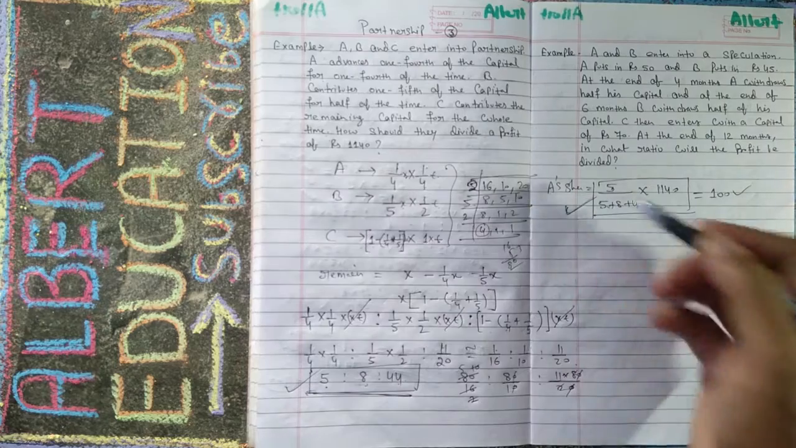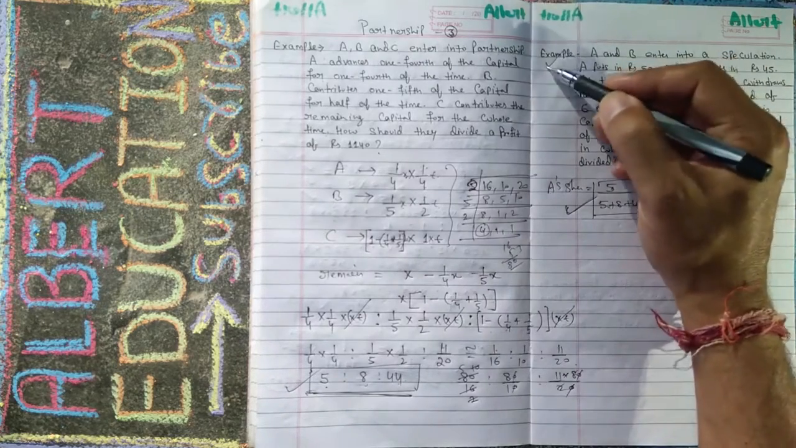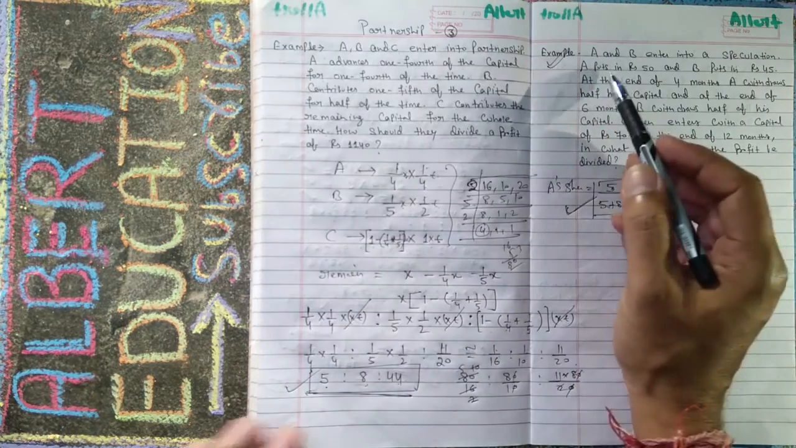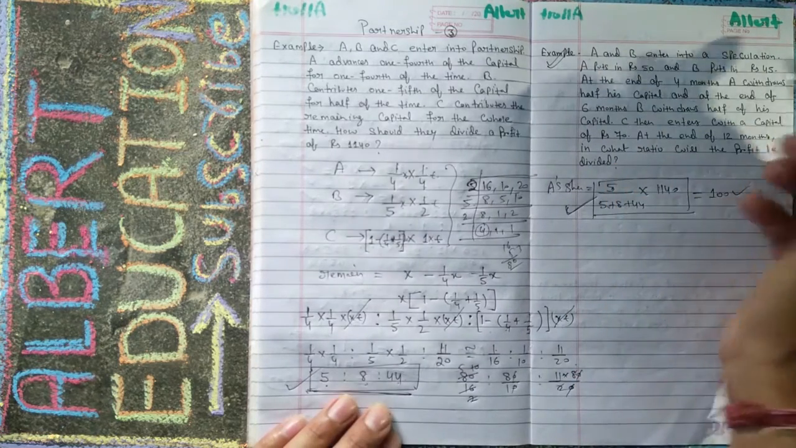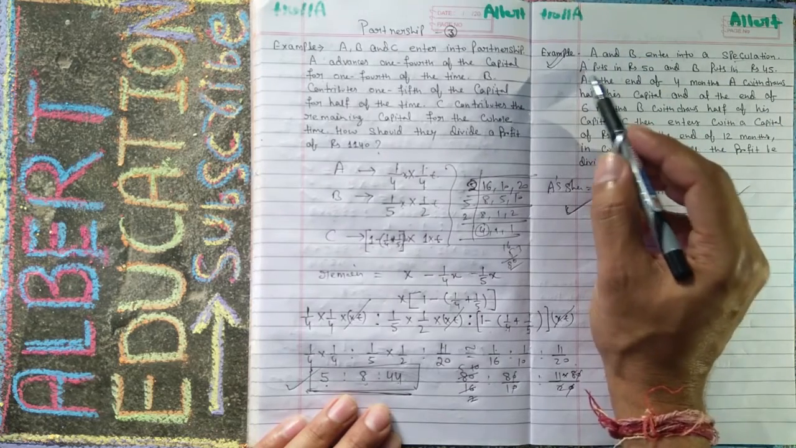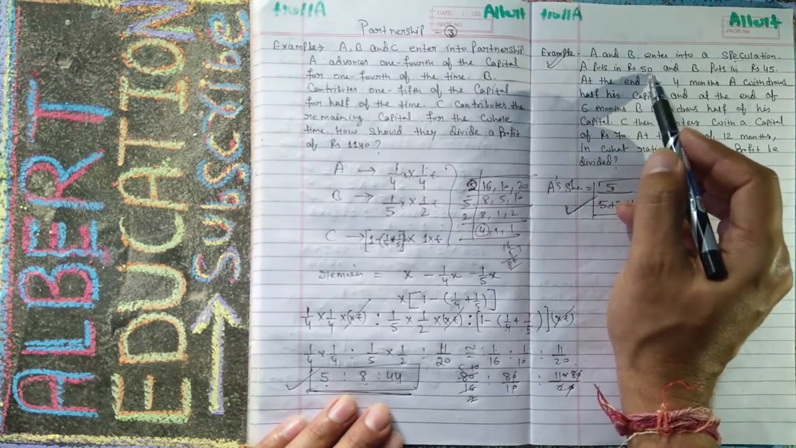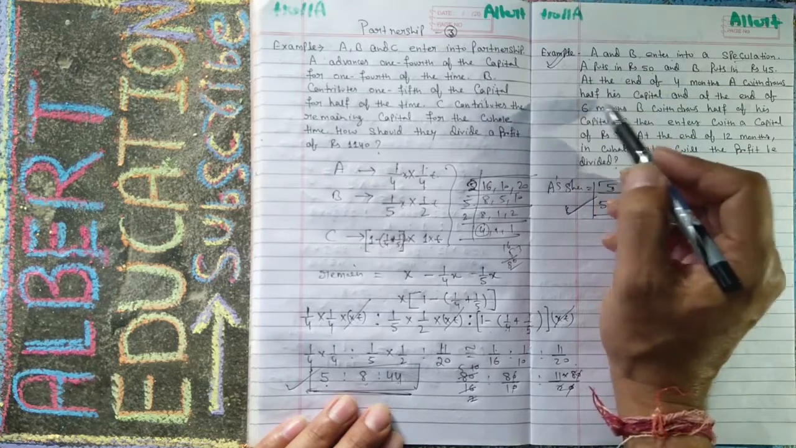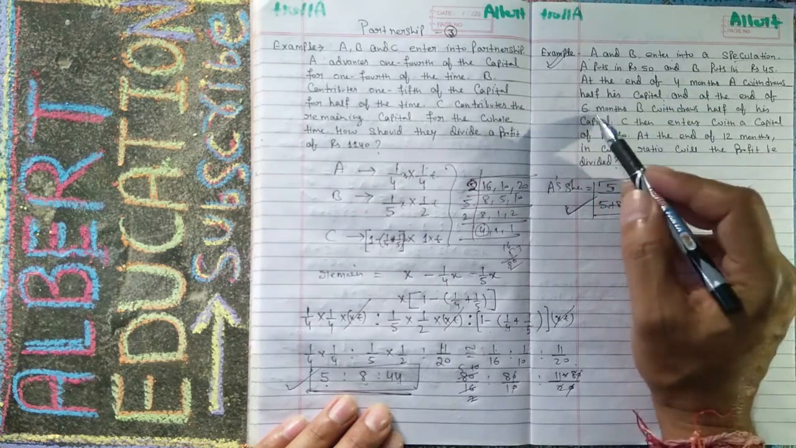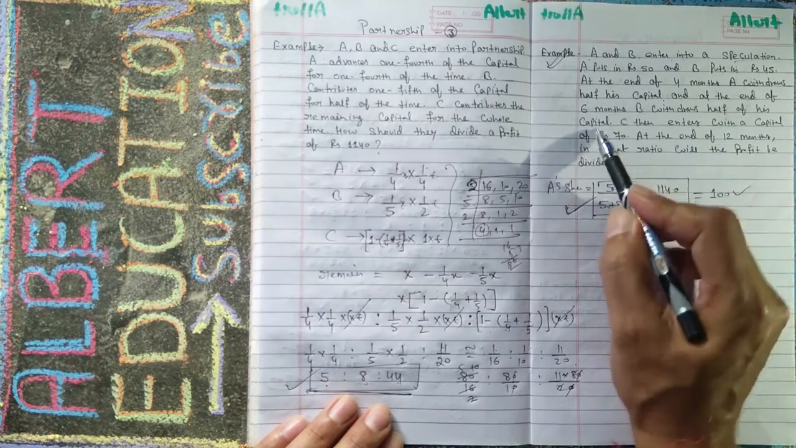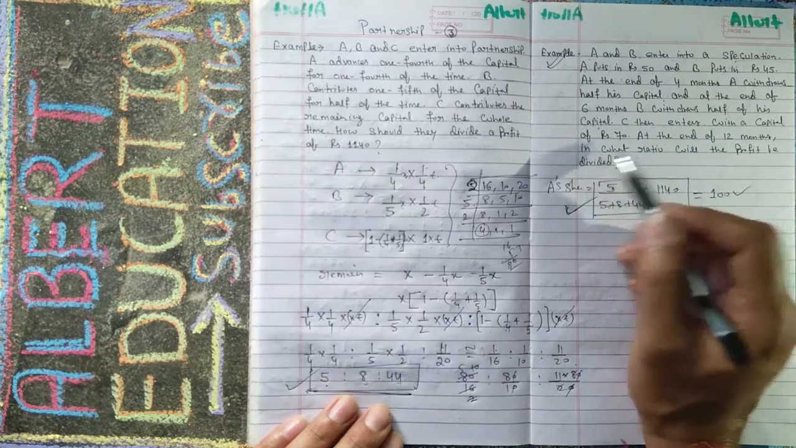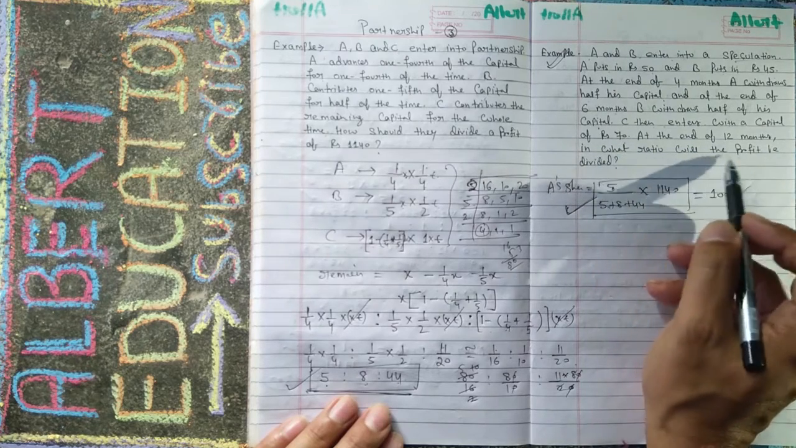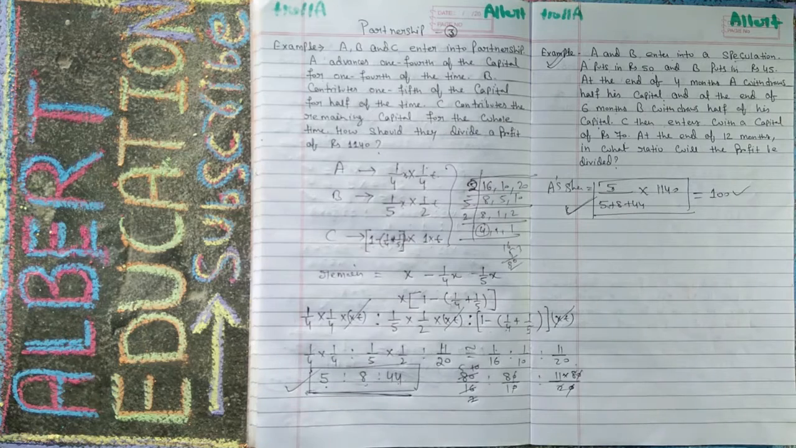Now again, he has asked this question in the previous year, and this question is: A and B enter into a speculation. A puts in rupees 50 and B puts in rupees 45. At the end of 4 months, A withdraws half of his capital, and at the end of 6 months, B withdraws half of his capital. C then enters with a capital of rupees 70 at the end of 12 months. In what ratio will the profit be divided? Very simple.